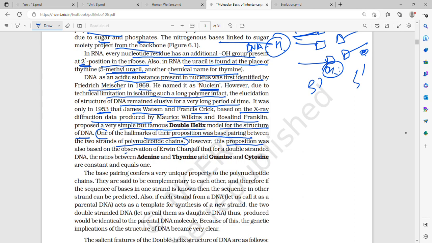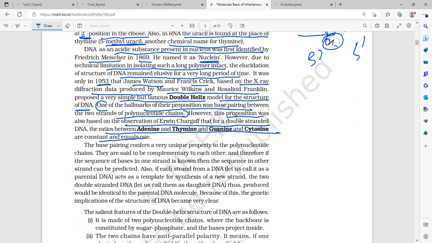However, this proposition was also based on the observation of Erwin Chargaff. For a double-stranded DNA, the ratios between adenine and thymine, and guanine and cytosine, are constant and equal to 1. That is a 1:1 ratio. Chargaff said 1:1 ratio.